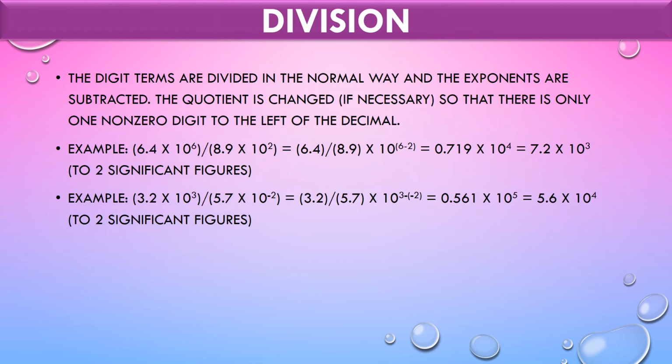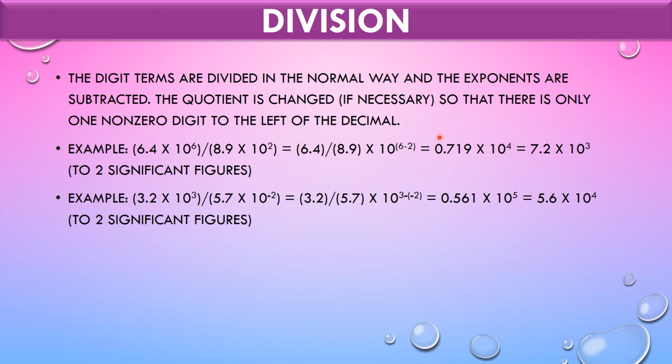Next comes division. In division, the digit terms are divided in the normal way and the exponents are subtracted. The quotient is changed if necessary so that there is only one non-zero digit to the left of the decimal. So 6.4 into 10 raised to 6 divided by 8.9 into 10 raised to 2. So we will be getting 6.4 divided by 8.9, we receive 0.719. But 10 raised to 6 divided by 10 raised to 2 is 6 minus 2, which results in 4.